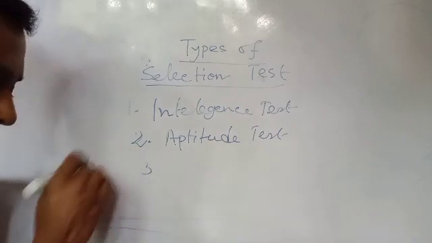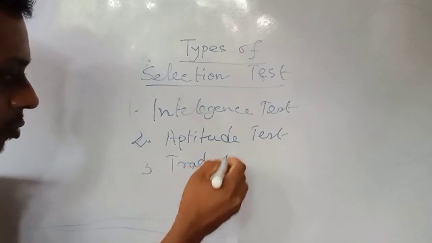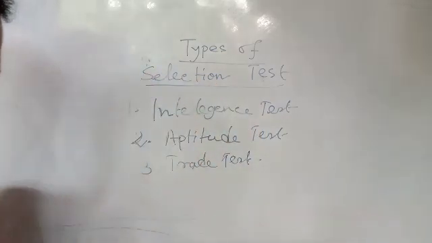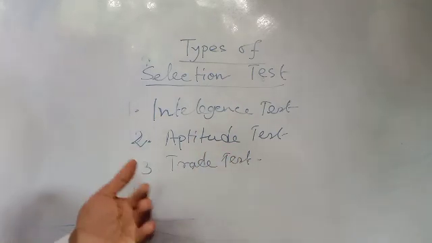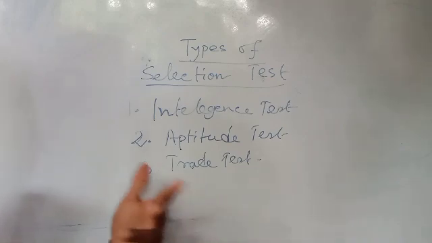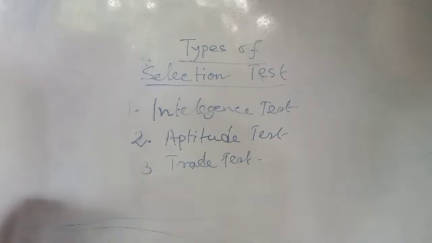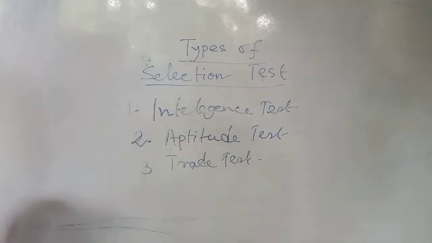Number three, you have the trait test. Trait test means, suppose you have to do work on computer, computerized work, then whether you are able to operate the computer properly within a specified time, say within 1 hour, how much work you can do, how many words you can type.